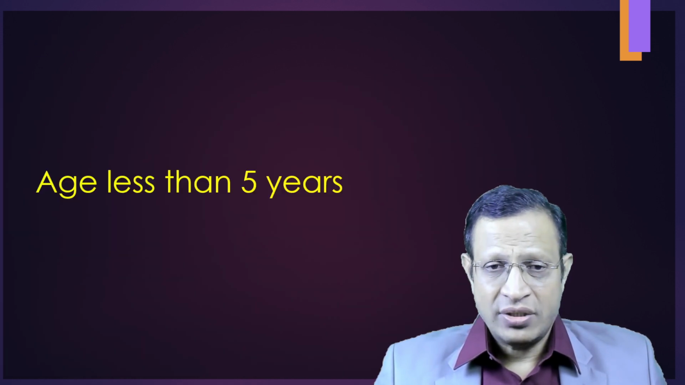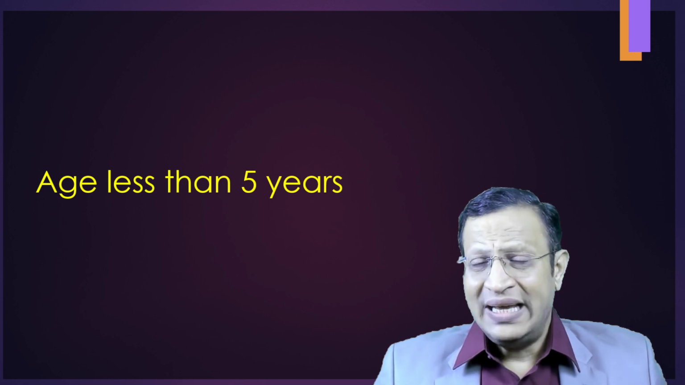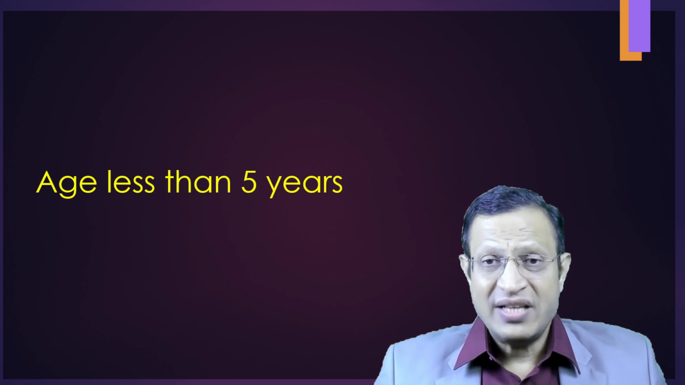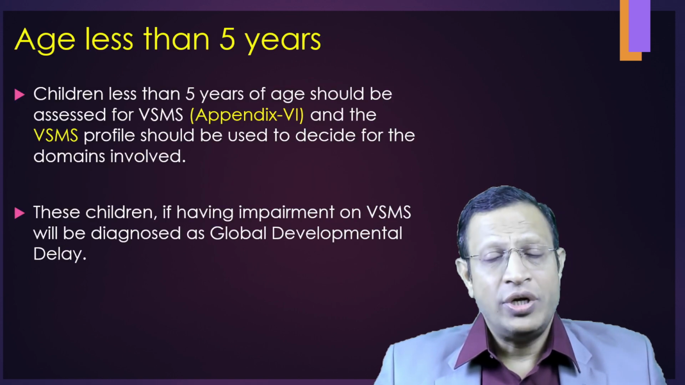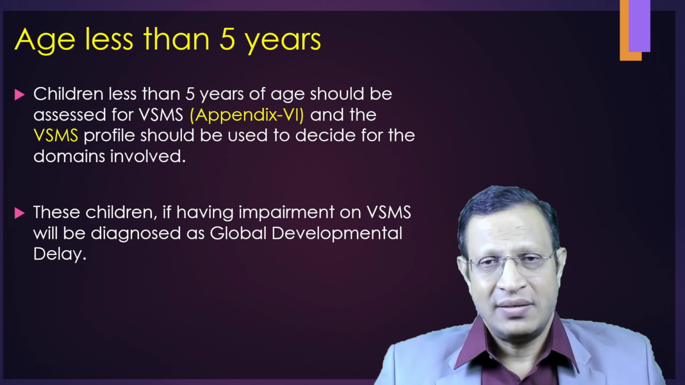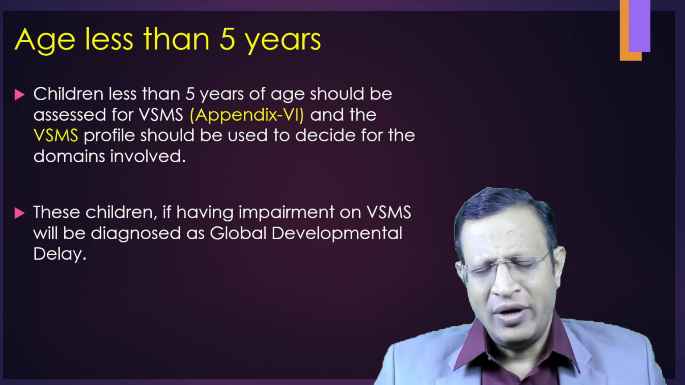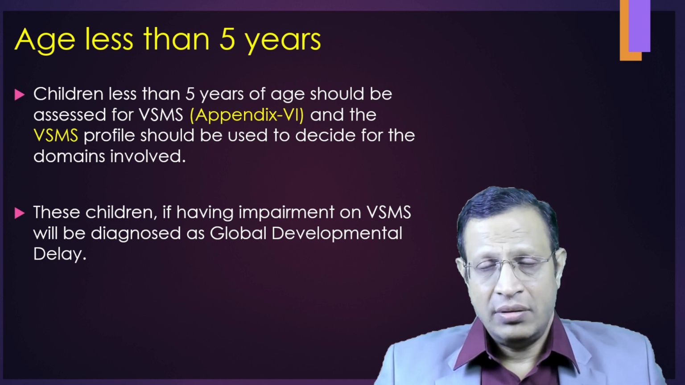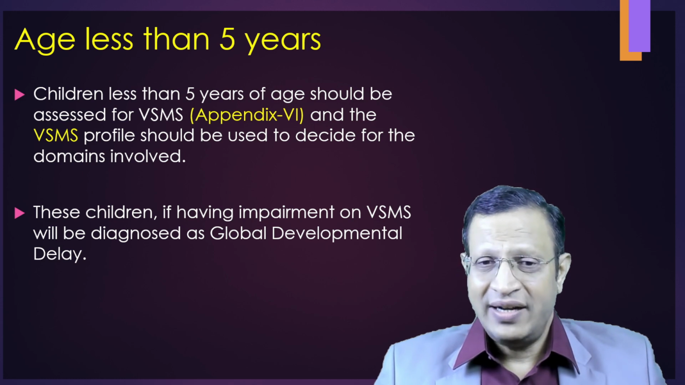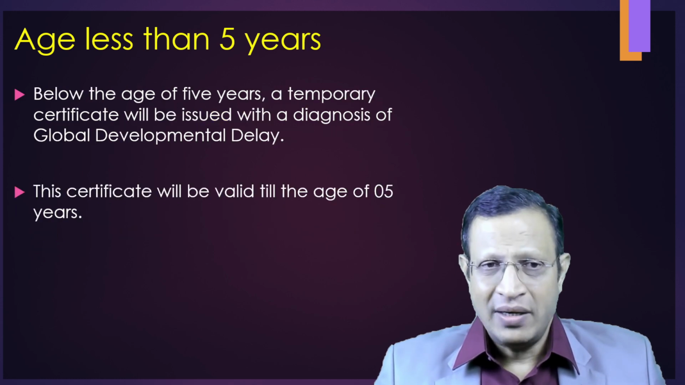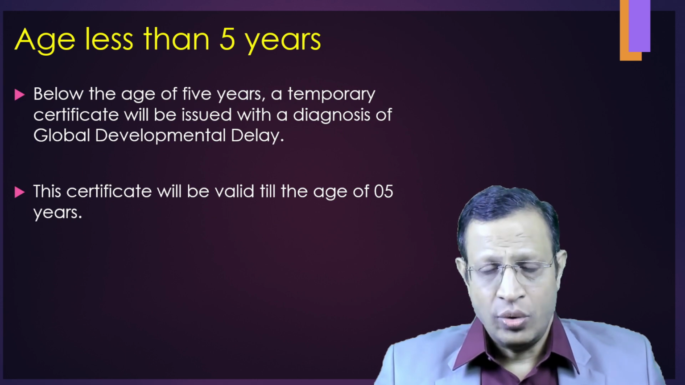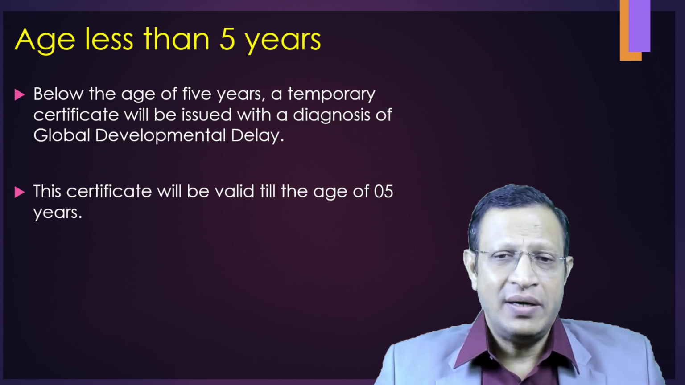That means, my dear friends, you have to be very clear whether you are dealing with a child less than 5 years or more than 5 years. If you are dealing with a child less than 5 years, then you are going to use VSMS, which is there in Appendix 6. Unfortunately, that Appendix 6 is only 3 lines. If a child has a delay in at least 2 or more domains, then we will consider it as global developmental delay. Below the age of 5 years, a temporary certificate has to be issued stating that the child has global developmental delay.